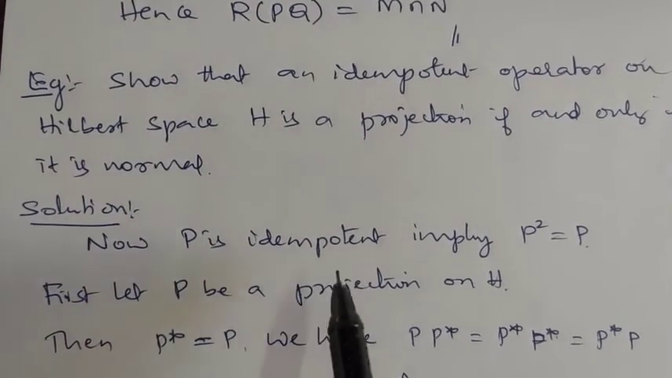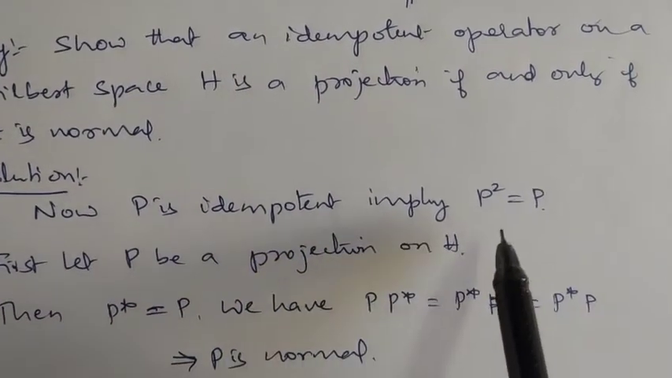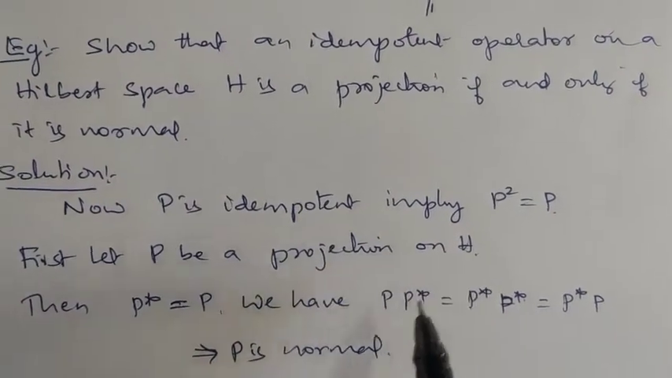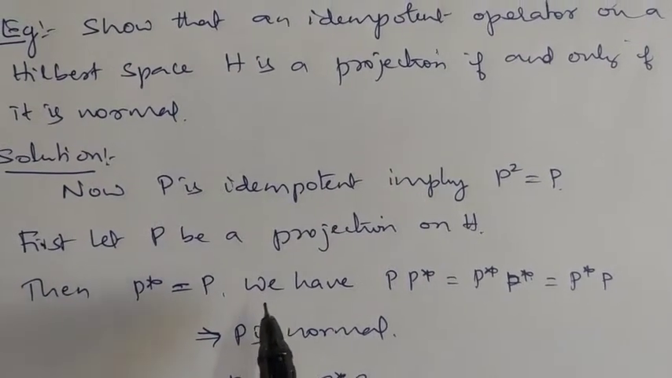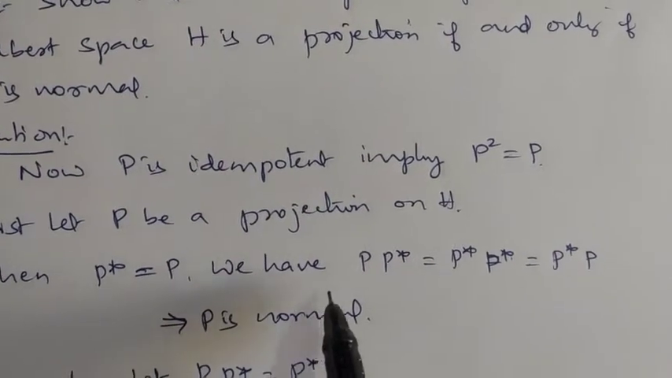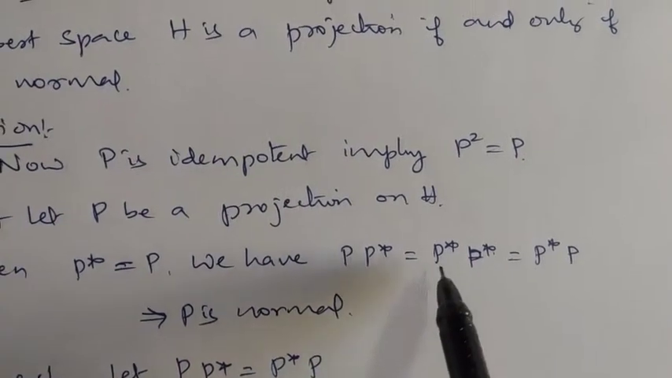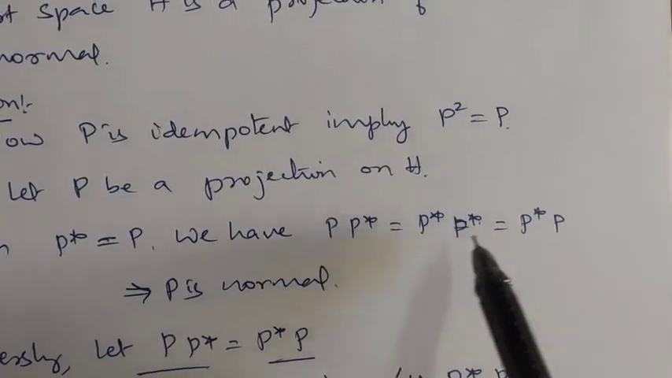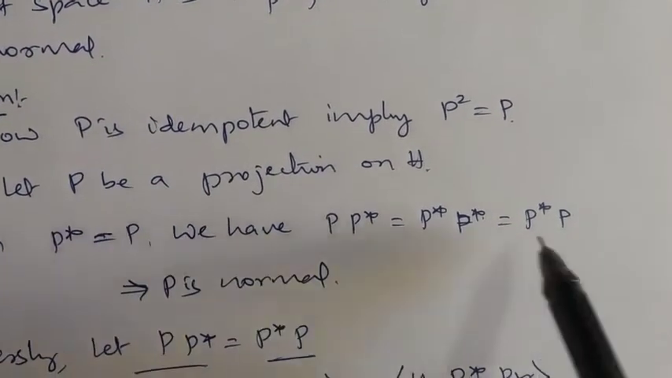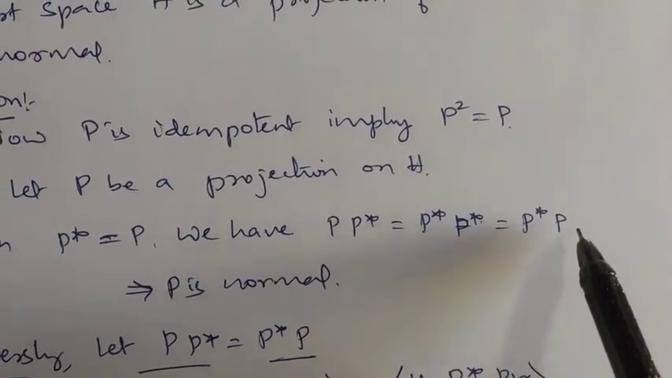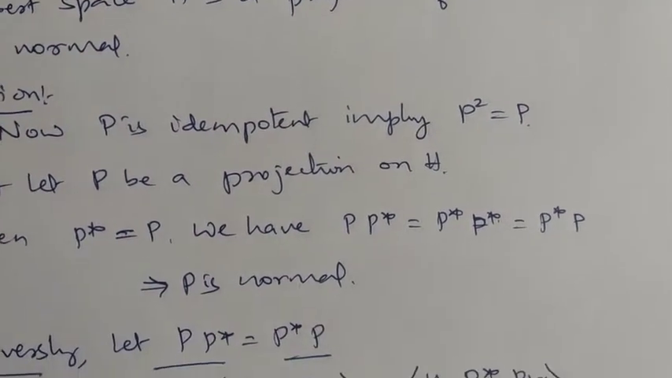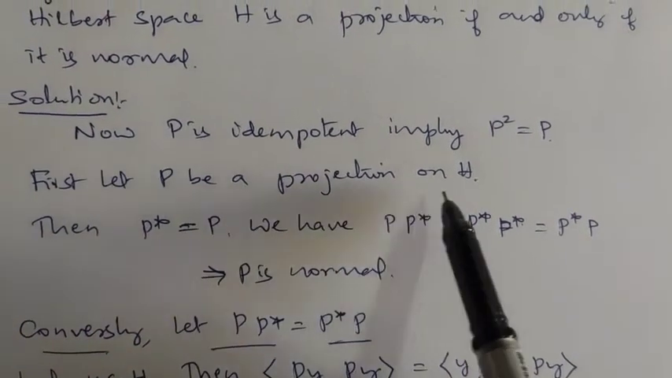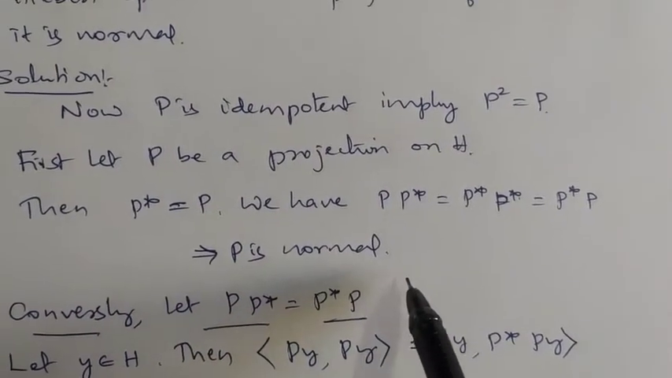Now P is idempotent implies what? P square is equal to P. First let us suppose that P is a projection on H. P is a projection on H means what? P star is P and P square is P. We have P into P star is what? P can be written as P star into P star. Now P star you keep as it is. P star can be written as P. Therefore P into P star is P star into P, means what? P is normal. P is a normal operator. So if the idempotent operator is a projection, it implies P is normal.